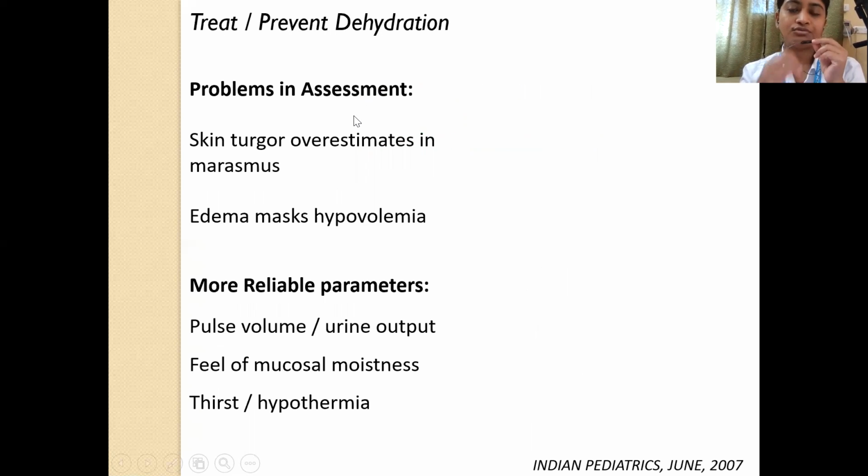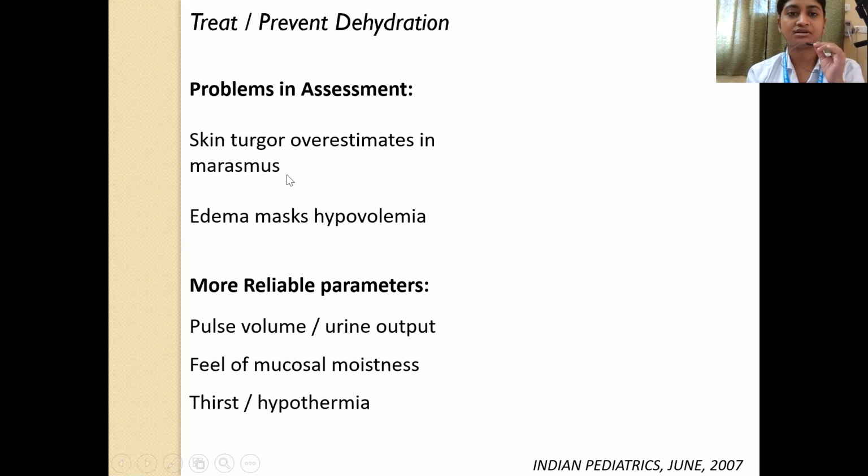So now let's come on to management of dehydration in a child with severe acute malnutrition. Always keep in mind that in a child with severe acute malnutrition, it is very difficult to assess hydration status. Why? Because skin turgor will overestimate. Definitely in a child who is having marasmus, the skin turgor will be delayed, but that doesn't mean the child has dehydration.